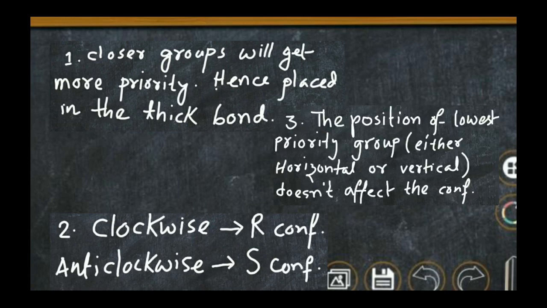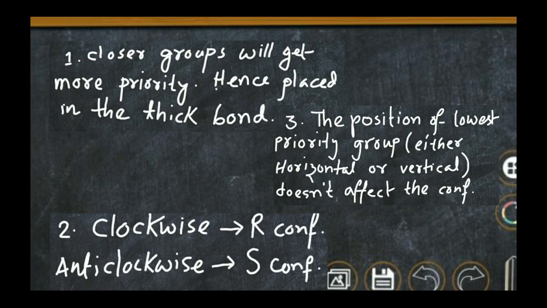And guys, for the normal RS nomenclature, we know that the lowest priority group should be in the vertical position. If it is in the horizontal position, then clockwise rotation gives the S configuration and anti-clockwise rotation gives the R configuration. That means the opposite is followed.